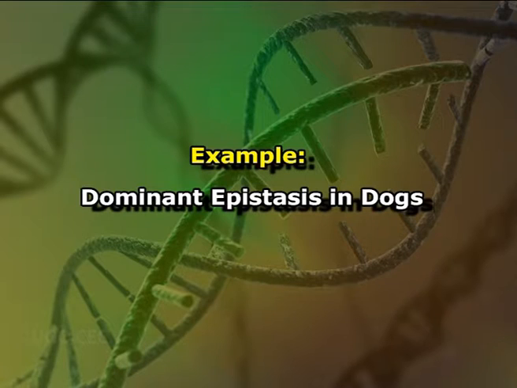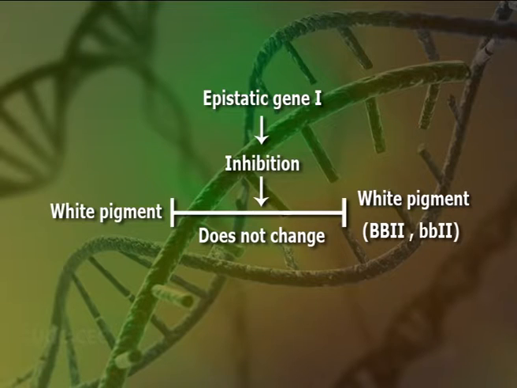Example: dominant epistasis in dogs. In dogs, white coat color appears to be dominant.